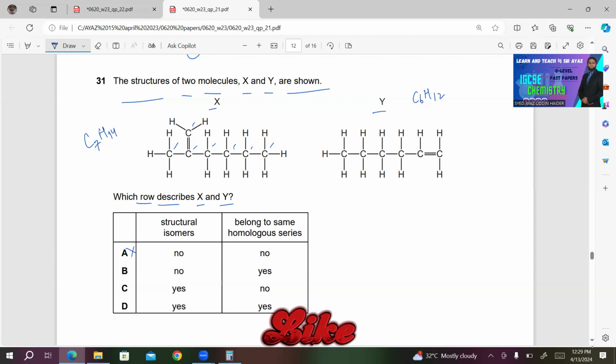A and... C and D is incorrect. Either A is correct or B is correct. Let's check whether they are of same homologous series. Both of these contain one covalent bond, so they must be belonging to the same homologous series. So B will be the right answer for 31.